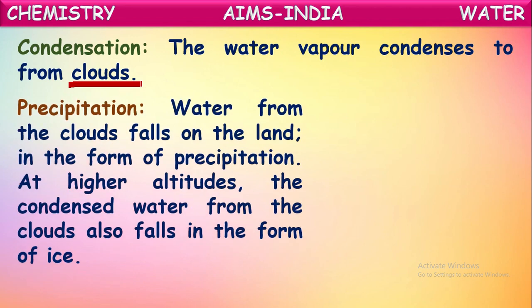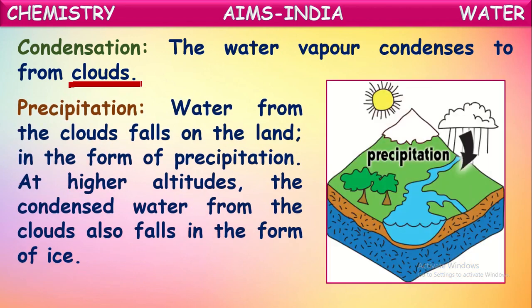Okay, the next process is precipitation. So in the condensation process, water vapor converts into clouds. Now, when these clouds passing in the air touch cooler land, there they start precipitating. Water from the clouds falls on the land in the form of precipitation. At higher altitudes, the condensed water from the clouds also falls in the form of ice.